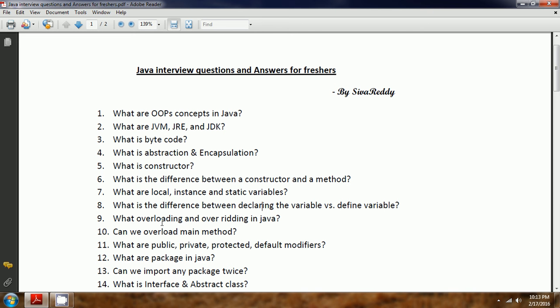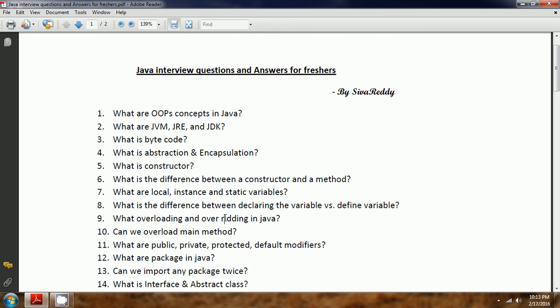It is also known as static binding or compile time polymorphism. All are synonyms. Overloading happens in a single class having multiple methods with the same name, where the number of input parameters or the data types are different. Then it is known as overloading.